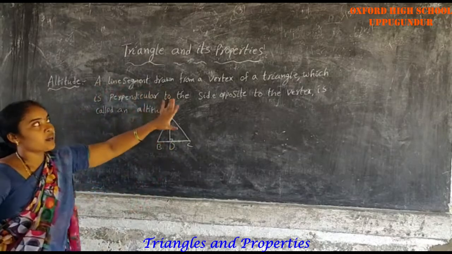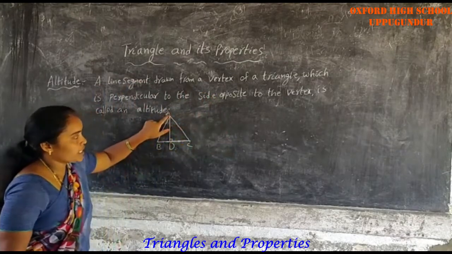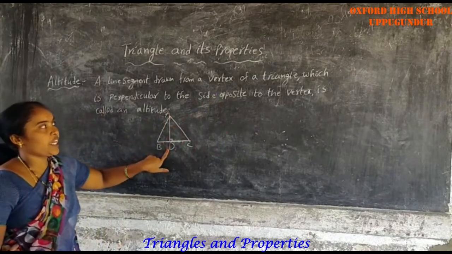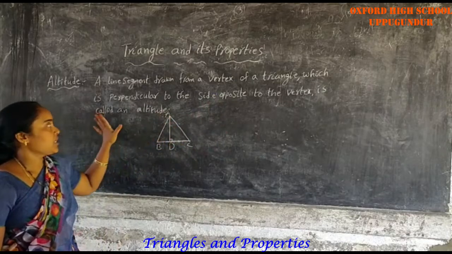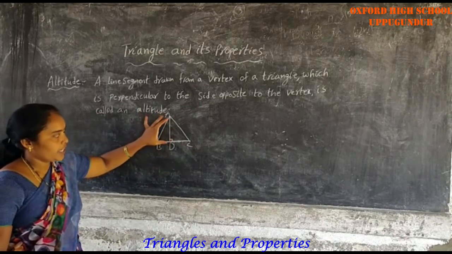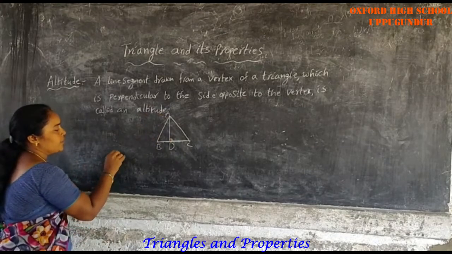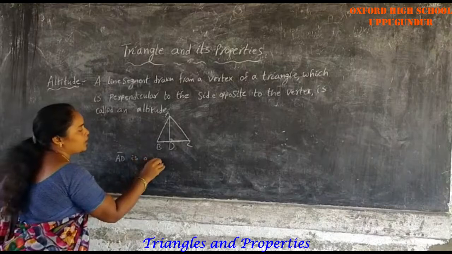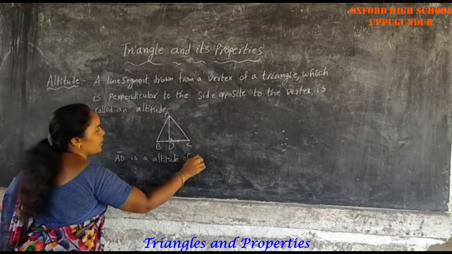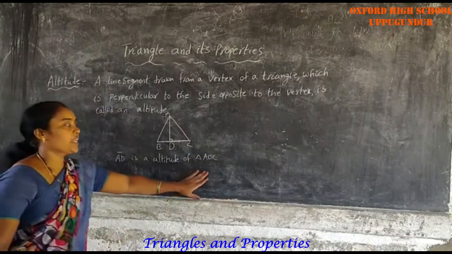A line segment drawn from a vertex of a triangle which is perpendicular to the side opposite to the vertex is called an altitude. In this triangle ABC, here AD is the altitude. Therefore AD is an altitude of triangle ABC.